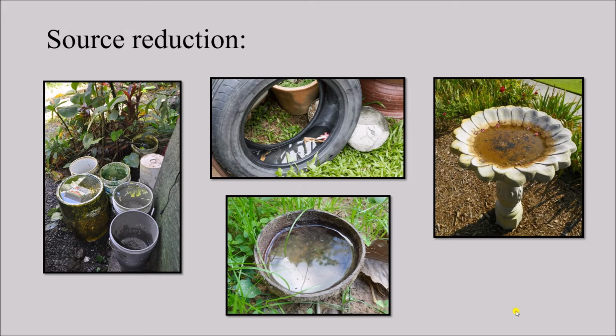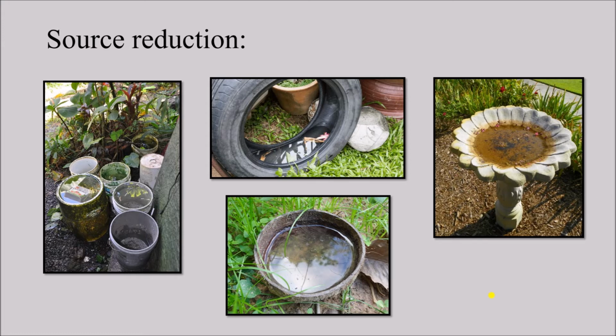First is source reduction for larval control. We have a few images here, but the theme is quite common. We can see there is accumulation or collection of water. These are discarded plastic buckets or different utensils. This is a discarded rubber tube, coconut shell. This is a fountain that we can find in the garden, in the park, where birds sit, drink water or take a bath during the summer season. These are also known as potential mosquito breeding places.